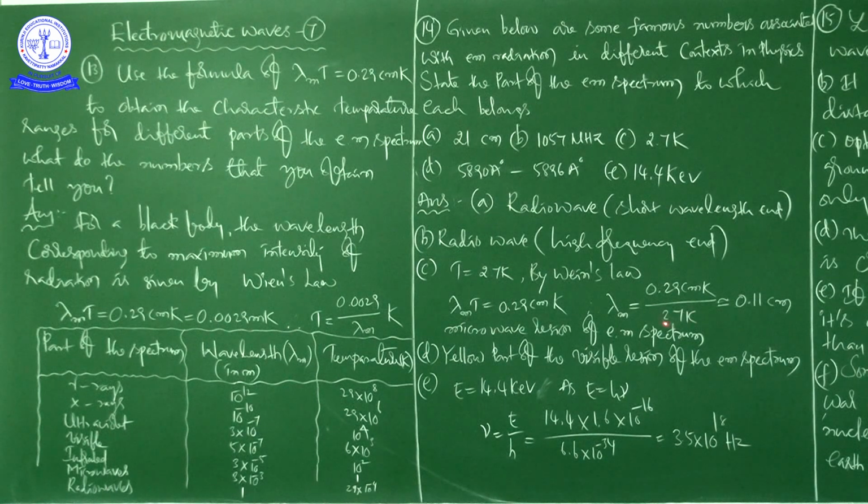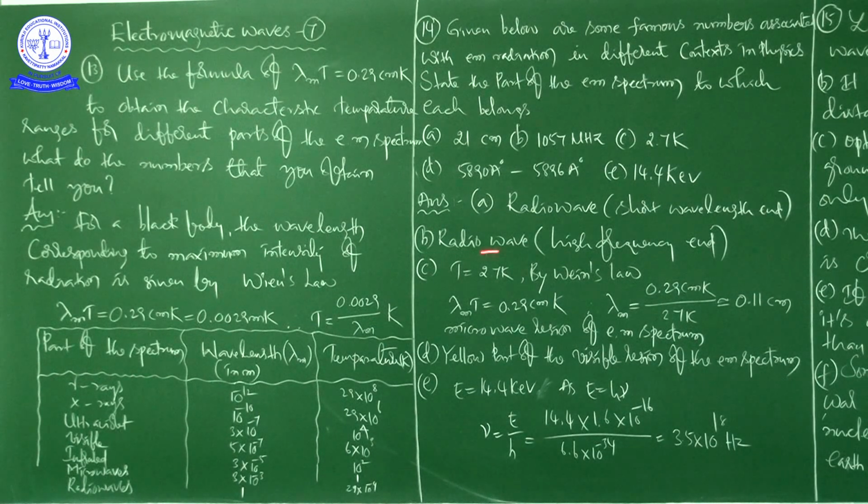How can we find it? By knowing the temperature and substituting in Wien's formula, lambda m into T is equal to 0.29 centimeter Kelvin. If you substitute in that formula, you get a wavelength of 0.11 centimeters, which corresponds to the microwave region of the electromagnetic spectrum. Next D,